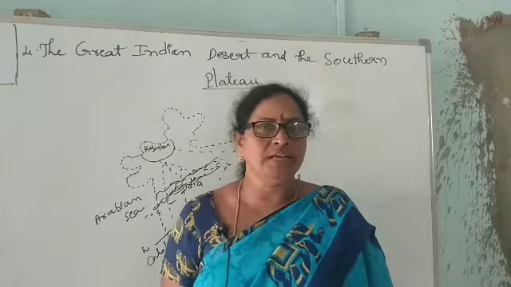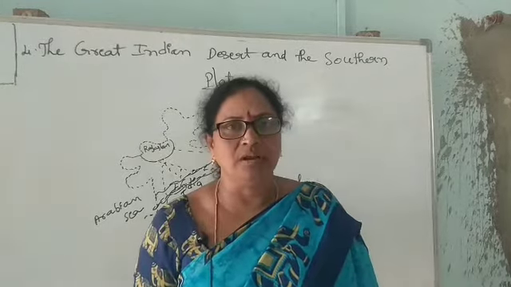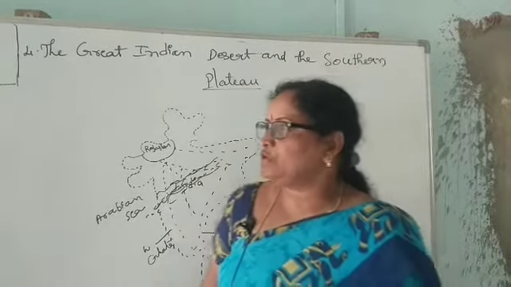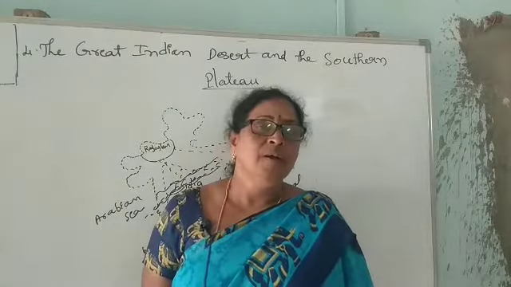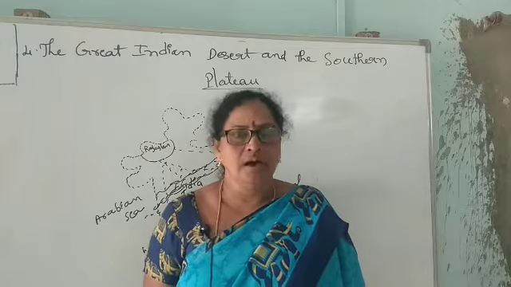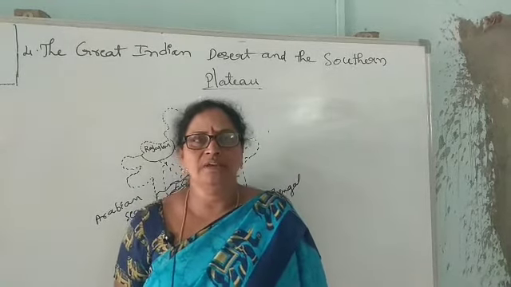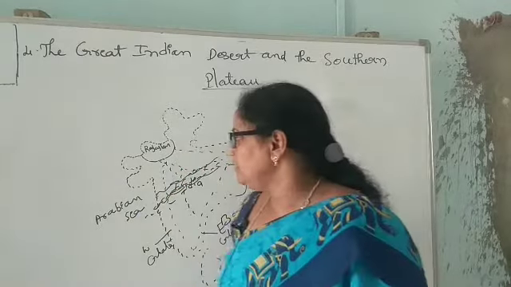And in Madhya Pradesh, Panna is very famous for diamond. The southern plateau is very important for rich minerals like mica, iron, coal, gold. These are very rich in the southern plateau.